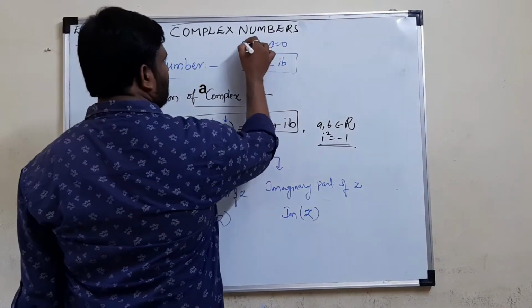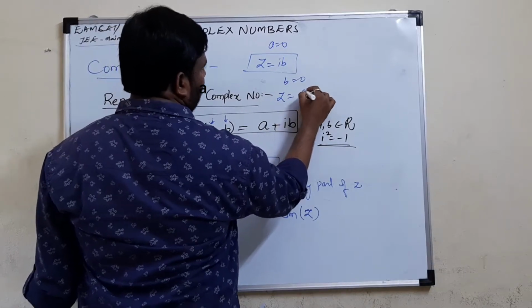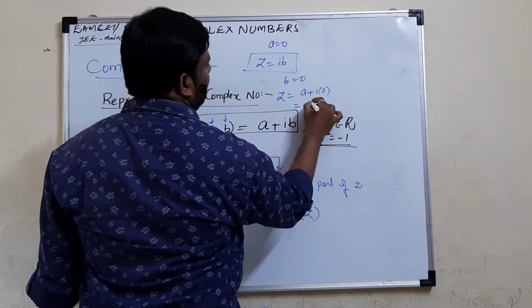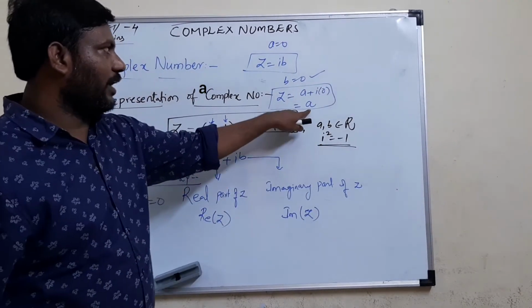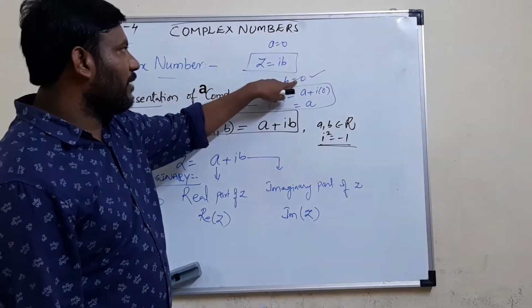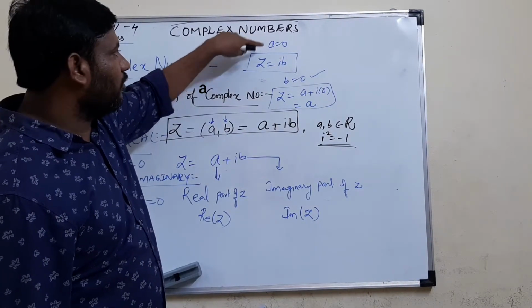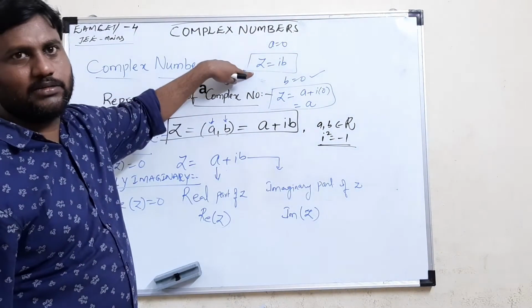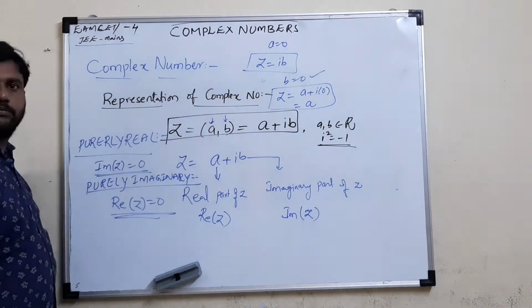Suppose b is equal to 0, then z becomes a + i times 0, which is nothing but a. In this case, if b equals 0, z becomes a. There is no i in this; it is a purely real number. So when the imaginary part is 0, we get purely real. When the real part is 0, we get purely imaginary. Friends, this point is very important and should be remembered.